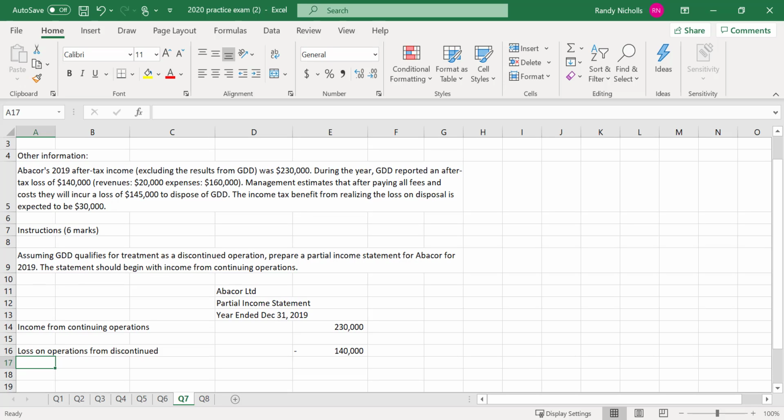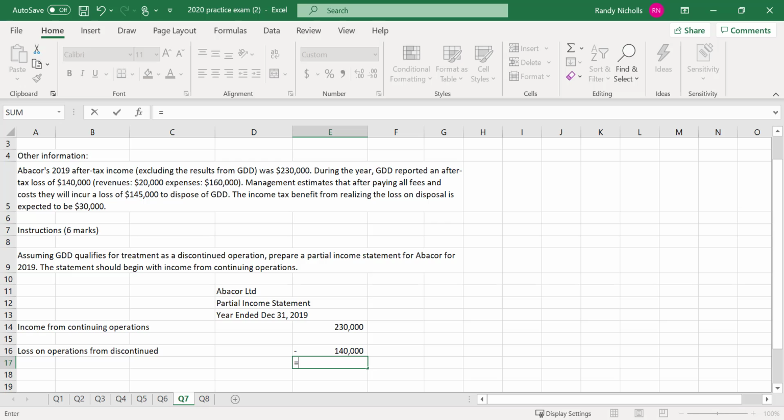And then we've got a loss of $145,000 to dispose, but we will save $30,000 because of that loss, right? If you lose money, you can offset that loss against other income. So essentially you save income tax dollars. So my loss here is going to be minus 145 plus 30,000 of losses I'm going to recover.